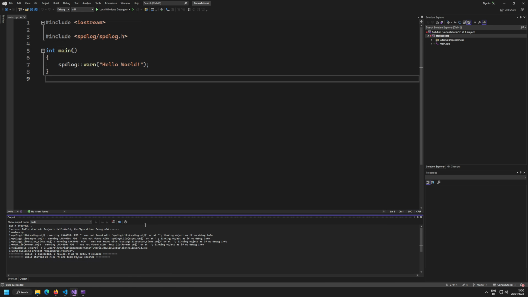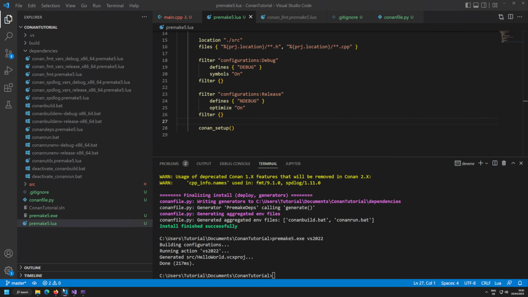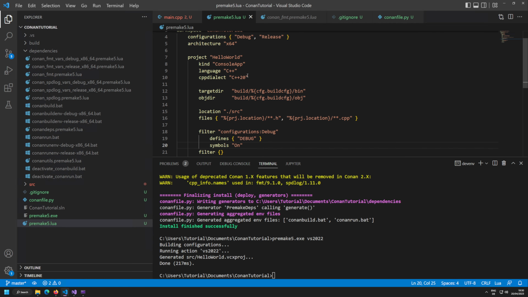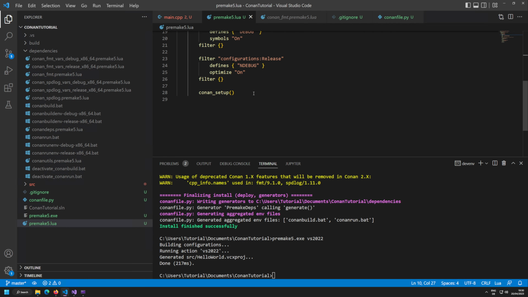The problem is that Conan is basically not copying the PDB files, and they are not discoverable by Visual Studio, so you're always going to get a bit of a linker warning there. I don't really like that this is the case. Can get rid of that. It's not 100% clean getting rid of that.